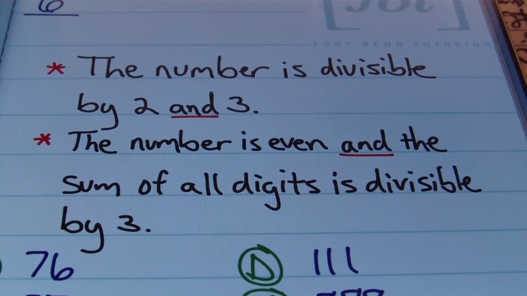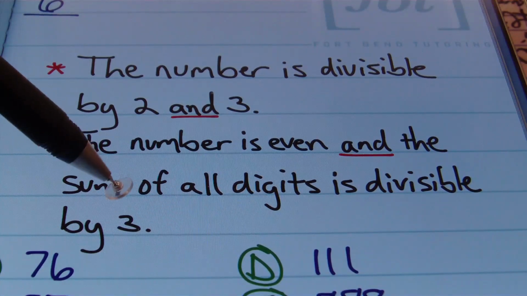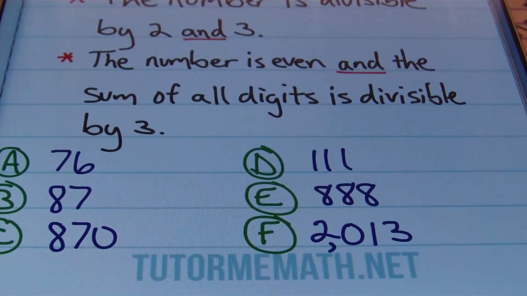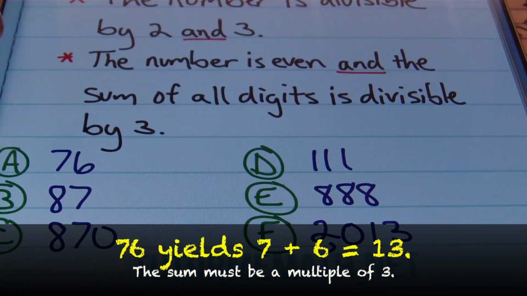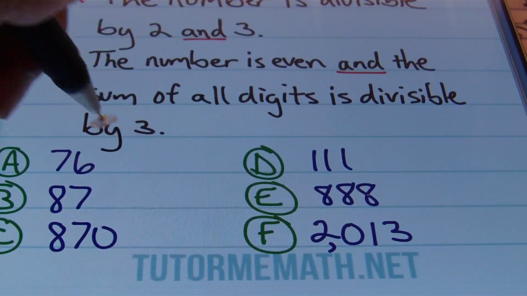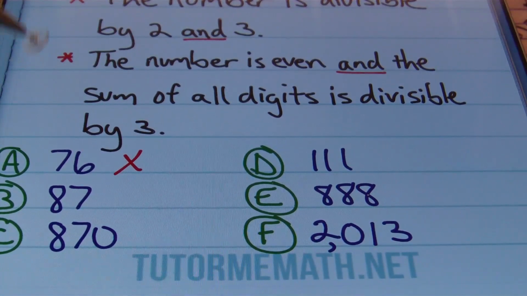All right, so when I add all the digits together, it has to be a result that's divisible by 3, and the number needs to be an even number, meaning that the last digit, that ones digit, ends in 0, 2, 4, 6, or 8. So I know that this is an even number for A. The number 76, it's an even number. If I were to add the digits of 76, meaning 7 plus 6, I'll get 13. Now, is 13 a multiple of 3? No, it's not. So, no, that's not the answer. It's not divisible by 6.